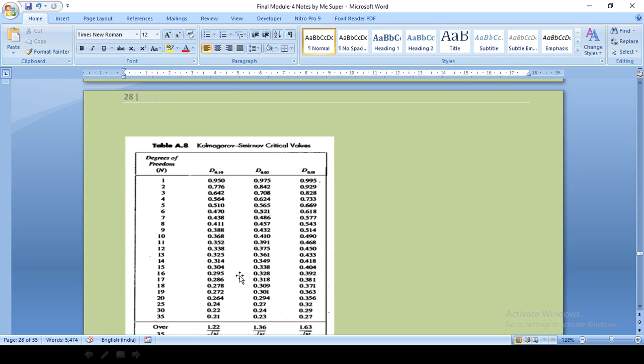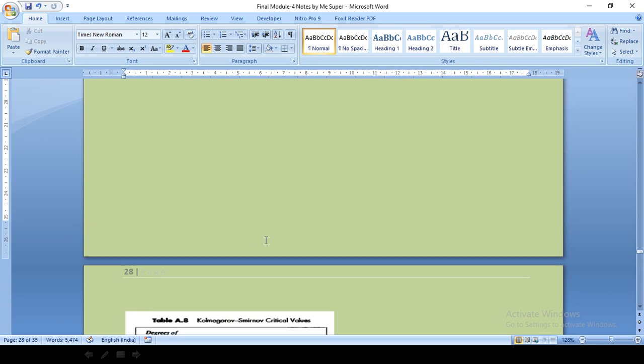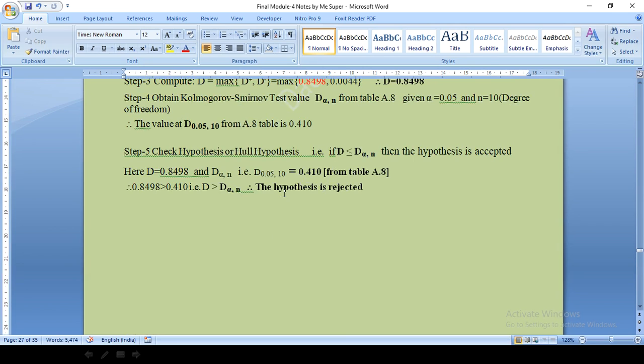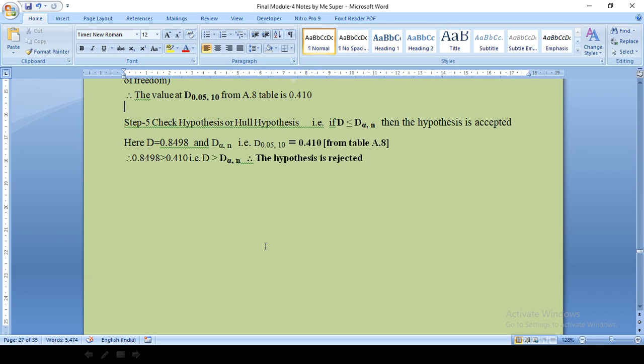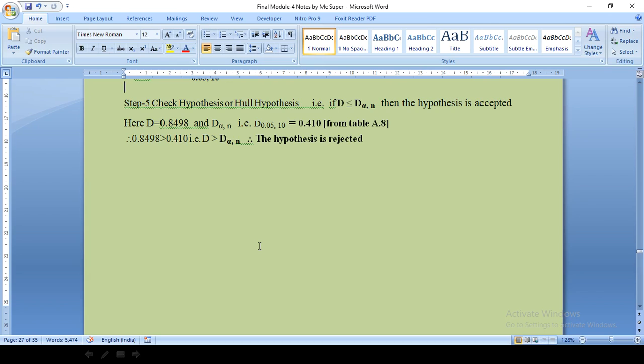So from this column, and what is 10? 10 is here. So I need to check this value, right? Degree of freedom is 10 and alpha is 0.05. This is the value. So what am I getting? I am getting 0.410. That's what I have taken here, 0.410. So therefore 0.410 is actually lesser than 0.8498, right? Therefore our hypothesis will be rejected. That is our conclusion.